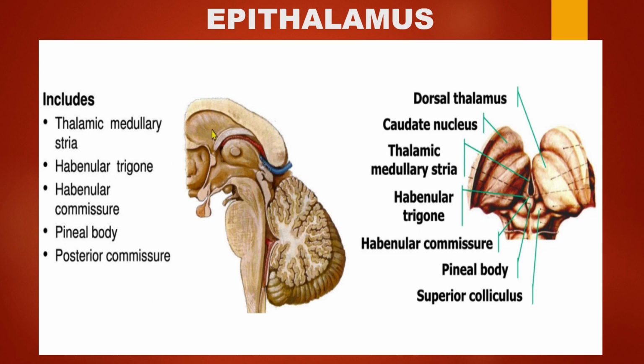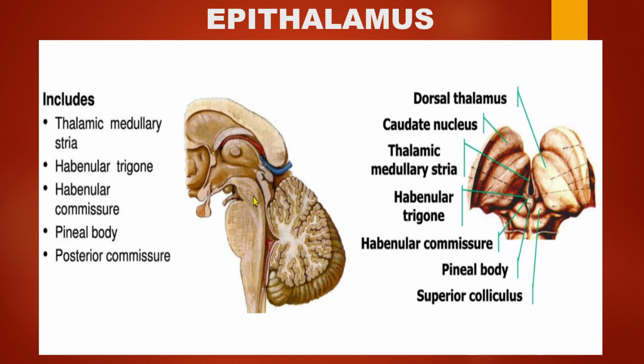The remaining trigone or the commissure will come under habenular nucleus itself, because habenular nuclei of either side are connected by means of habenular commissure. Can you see here? These two are the habenular nucleus, which are located on the place called the habenular trigone. They both are connected by means of habenular commissures. So all the three contents came.